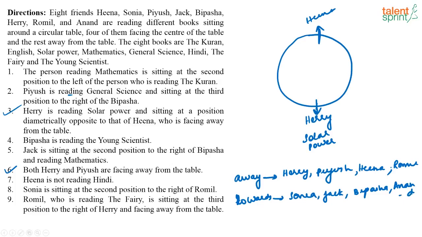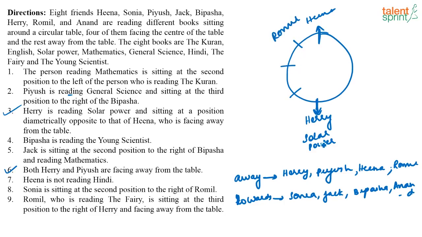Now I have fixed Harry and Hina. Now they are saying that Romil, who is reading the fairy, is sitting at the third position to the right of Harry. So right of Harry means this side, right? See, Harry is facing outwards. So right of Harry means 1, 2, 3. So this is going to be Romil.